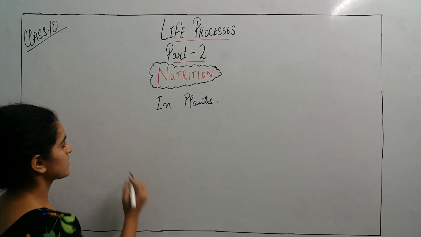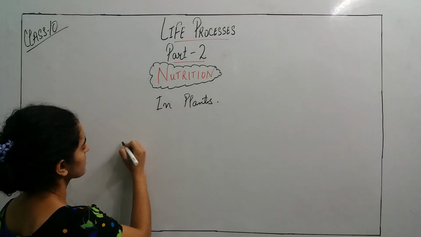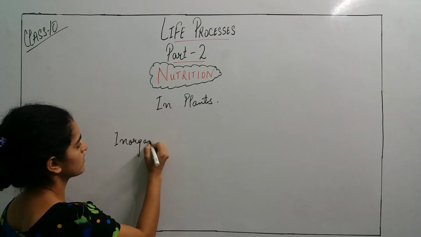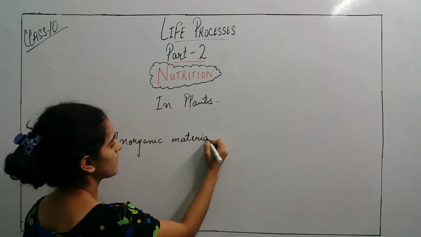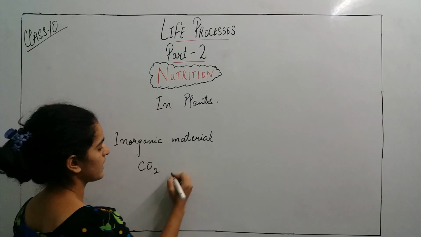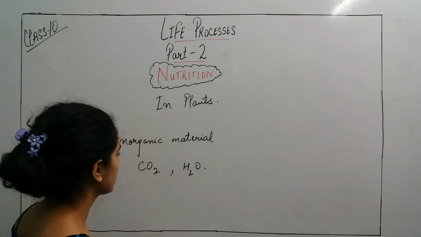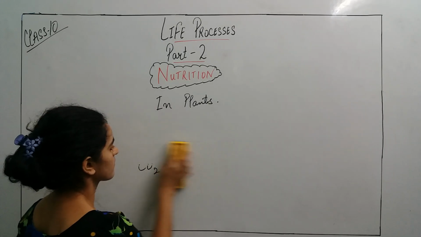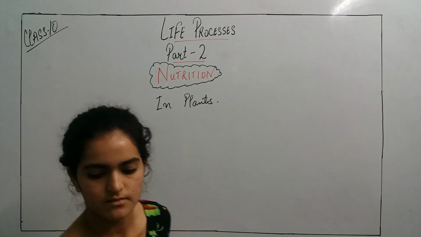So in this process, what are the requirements? The inorganic materials. What materials are required? Those are carbon dioxide and water. These two inorganic materials are required in the process. We will study it in detail later. Thank you.